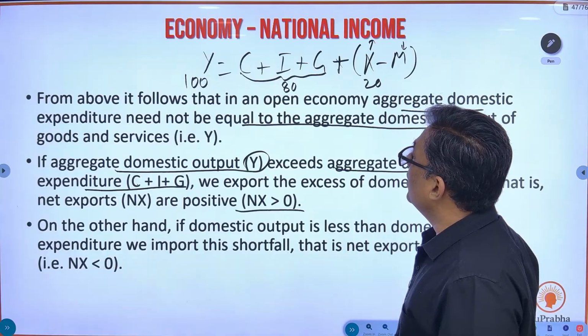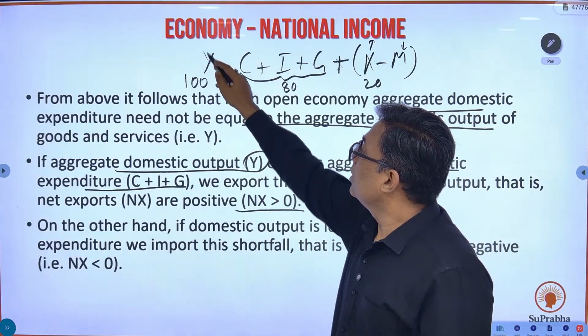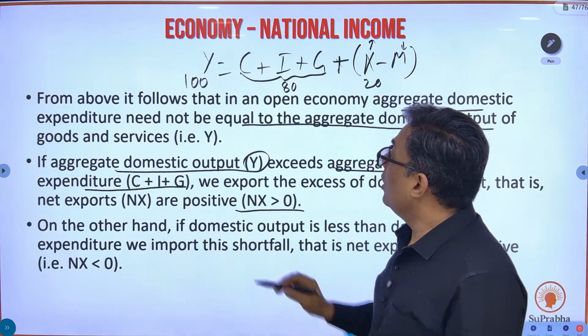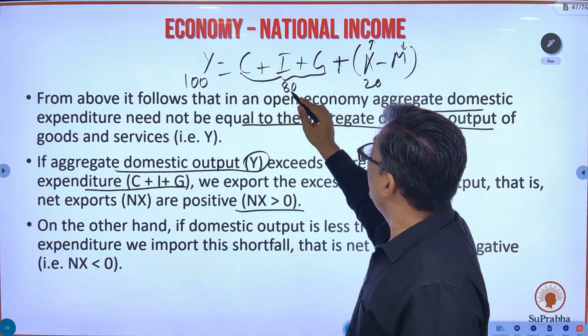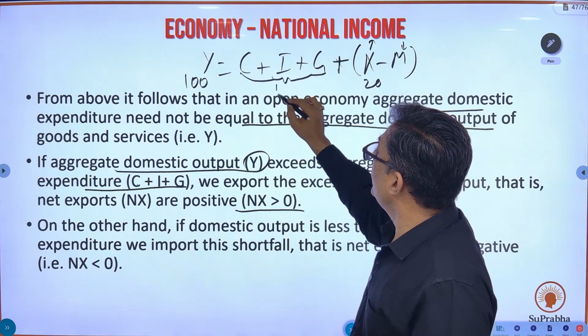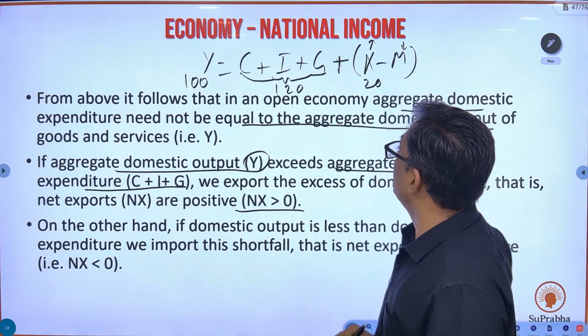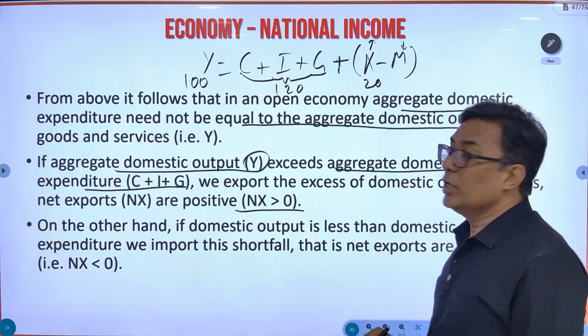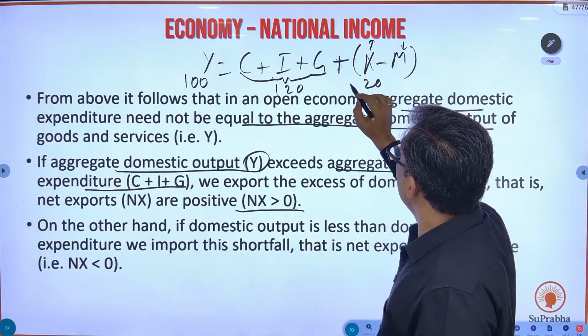Now take the opposite. Okay, fine. Output is 100 rupees, but domestically you are consuming, understand this, domestically you are consuming 120 rupees worth of goods. Okay, so this has to be minus 20.